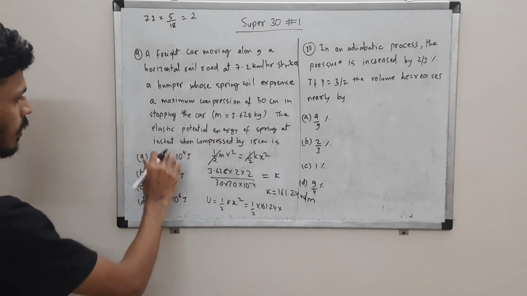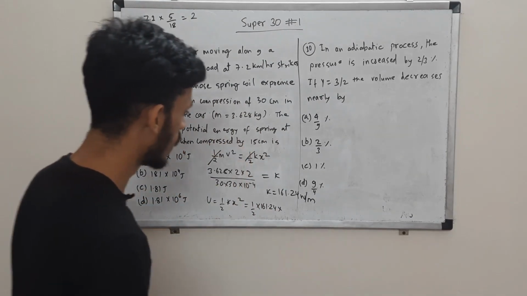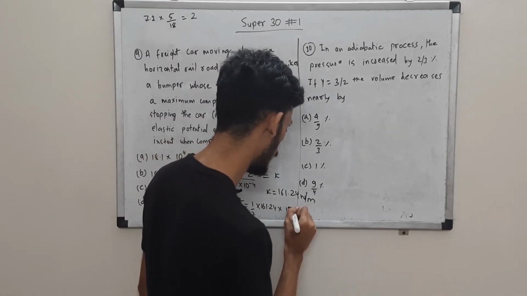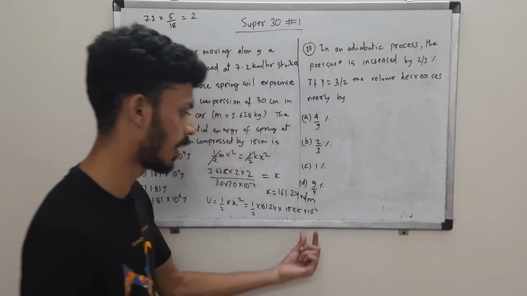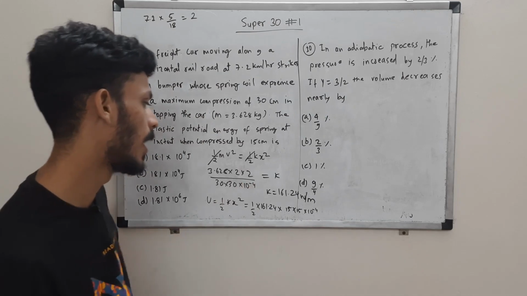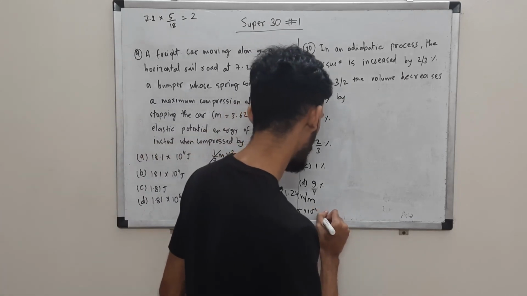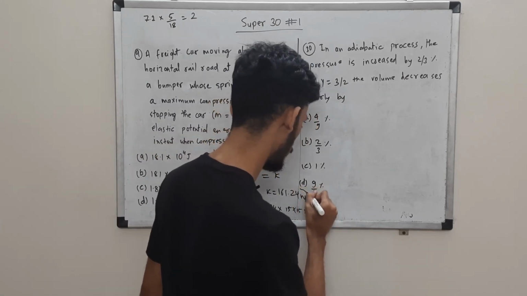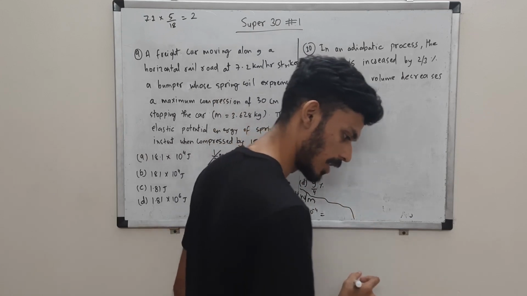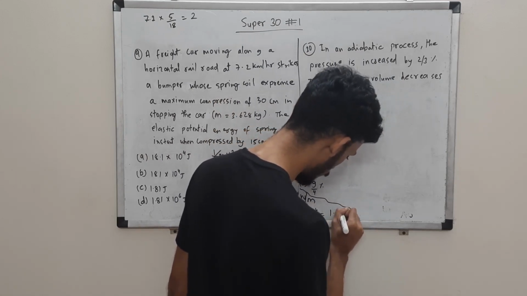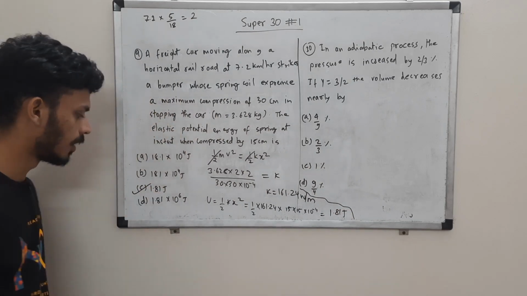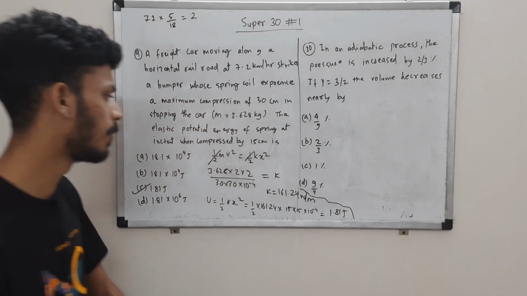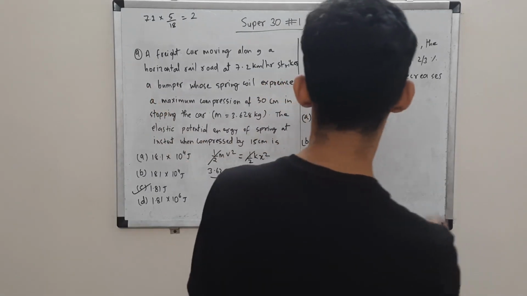We are supposed to find the potential energy when compressed by 15 centimeters. So 15 into 15 into 10 to the power minus 4, because centimeters square to meters square, that's why I am using 10 to the power minus 4. And if you compute this, you can verify it in the comment section. I think I get 1.81 joules. Please verify this in the comment section. I think the answer should be 1.81 joules. Okay, let's come to this question.